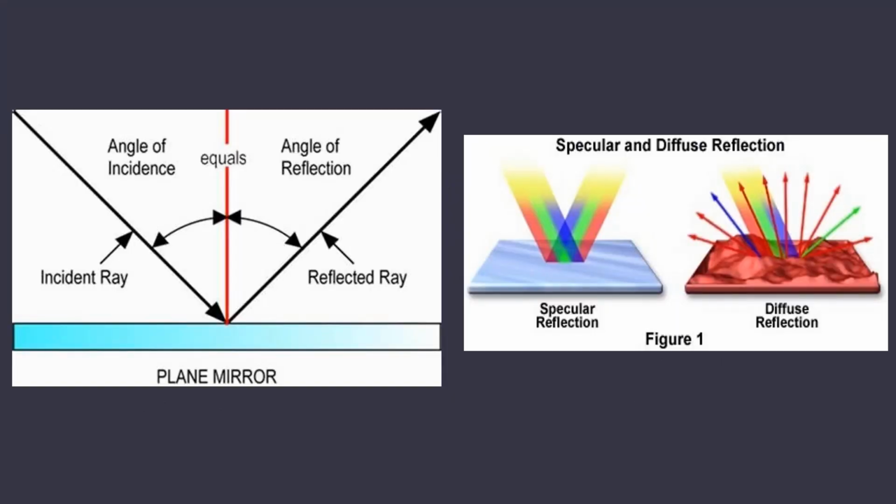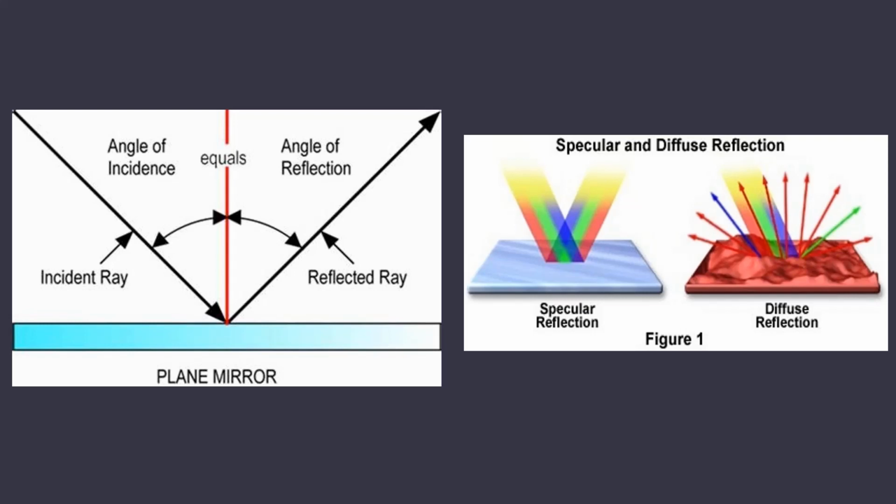So, here are two diagrams. The first diagram explains what reflection is, whereas the second diagram explains the difference between specular reflection and diffuse reflection. First of all, we will look into the first diagram.